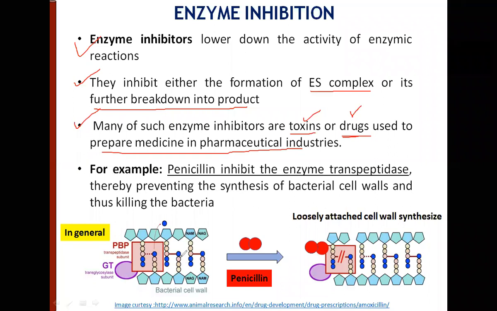For example, penicillin inhibits the enzyme transpeptidase. Penicillin is an antibiotic which is very commonly used, a broad spectrum antibiotic. So what happens in gram-positive bacteria? This is the bacterial cell wall. This cell wall is made up of parallel layers of peptidoglycan, a polymer of sugars.